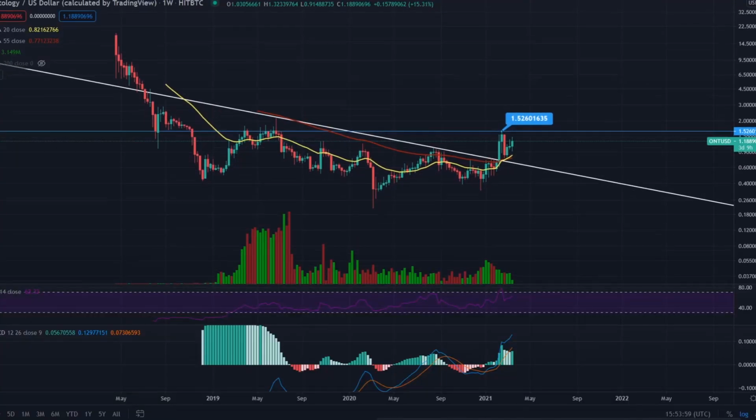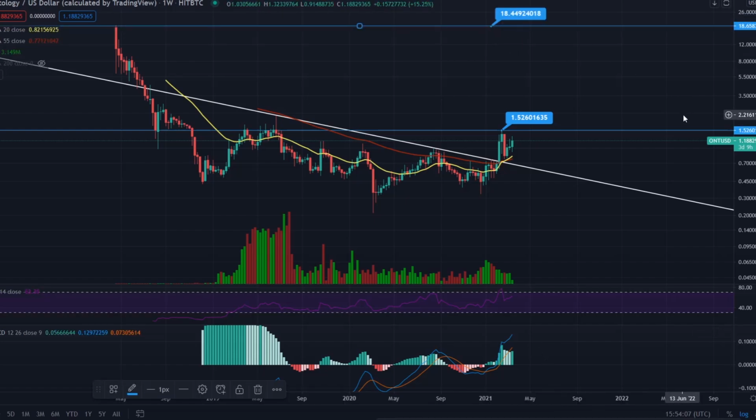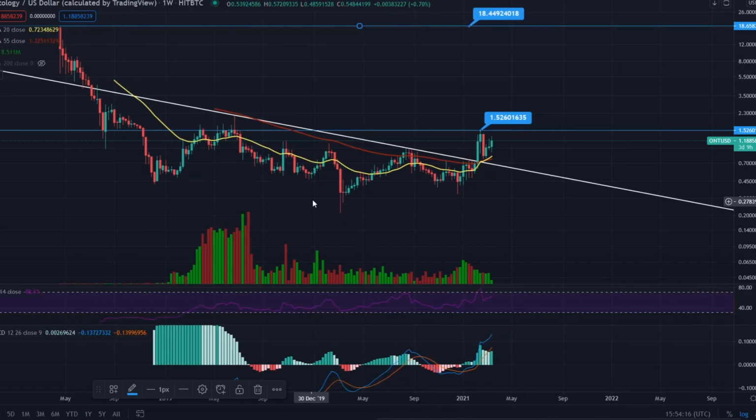And if Ontology was to get to its previous high, which is all the way up there at roughly $18, we'll set that target up there, guys. So roughly up there at $18.44, you can see that Ontology's got a hell of a long way to go to get to that price, but it's not out of the question. And what we'll do, we'll jump to the market capitalization now of Ontology.